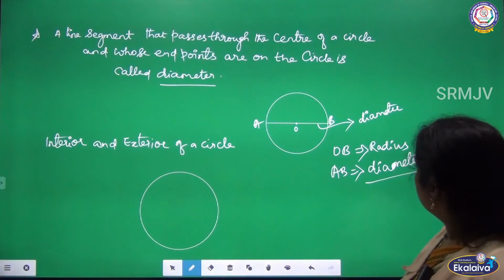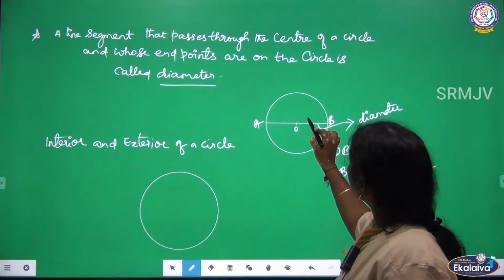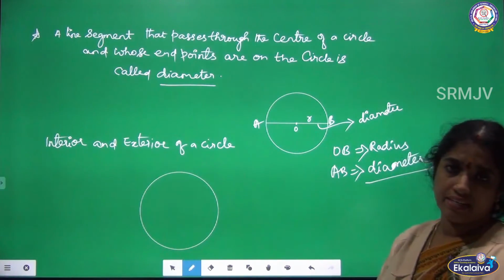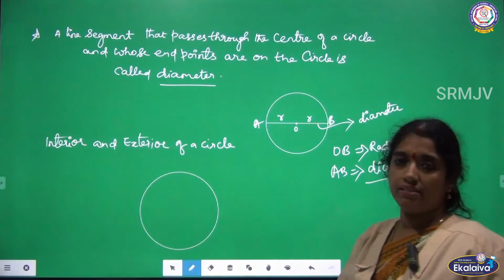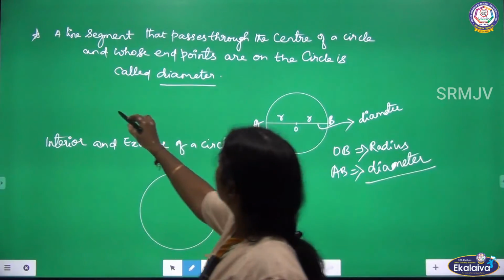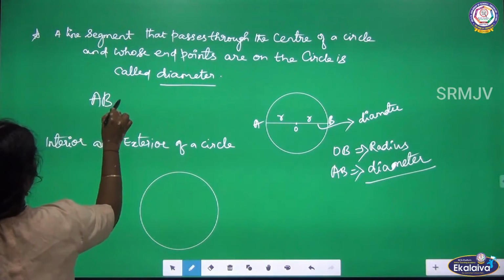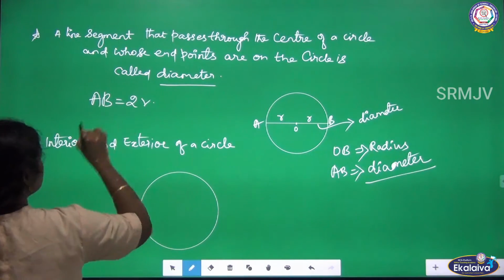Okay? Listen. See, I can say OB is a radius. As well, OA is also a radius. Can I say AB is equal to twice the radius?